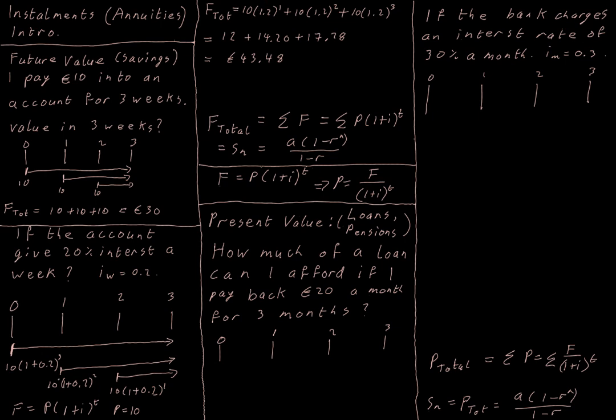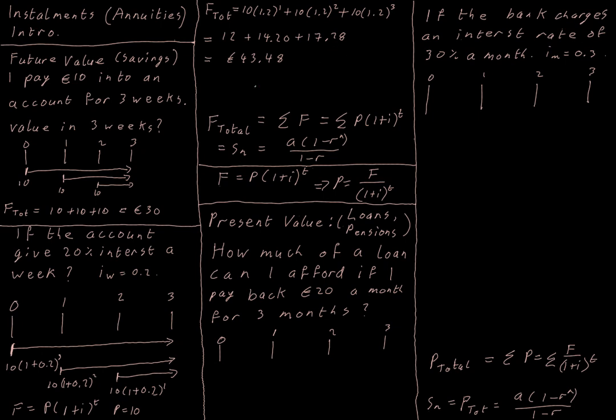The future values of these €10 payments add up to the total future value of all the money I put into the account. So at the end of 3 weeks, because I have this compounding interest of 20%, instead of having €30 in my account, I have €43 and 48 cents, because I got interest on my first payment that got to sit in there for 3 weeks, plus the €10 that I put in that sat in there for 2 weeks, plus my last payment that got to sit in it for 1 week.